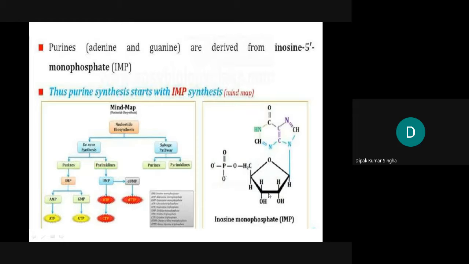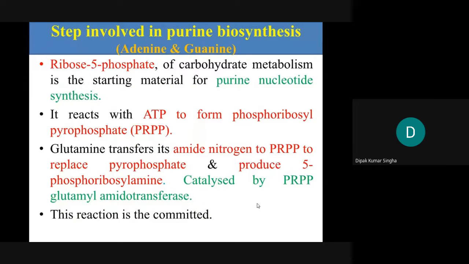This is called inosine monophosphate. Then it is amino group adenosine monophosphate. The first step is the ribose 5-phosphate of carboxylate. Okay, it is discussed with you the details. I go directly onto the